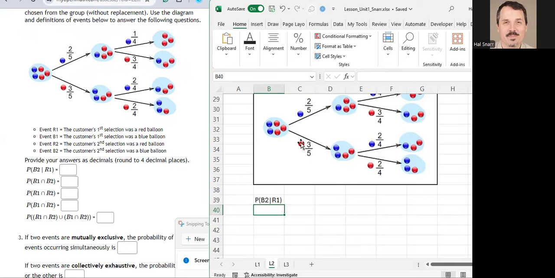That leaves 2 red balloons in the store and 2 blue balloons. So with this balloon gone, the probability of getting a blue on the second is 2 out of 4. So this is just 2 divided by 4, which is 0.5.